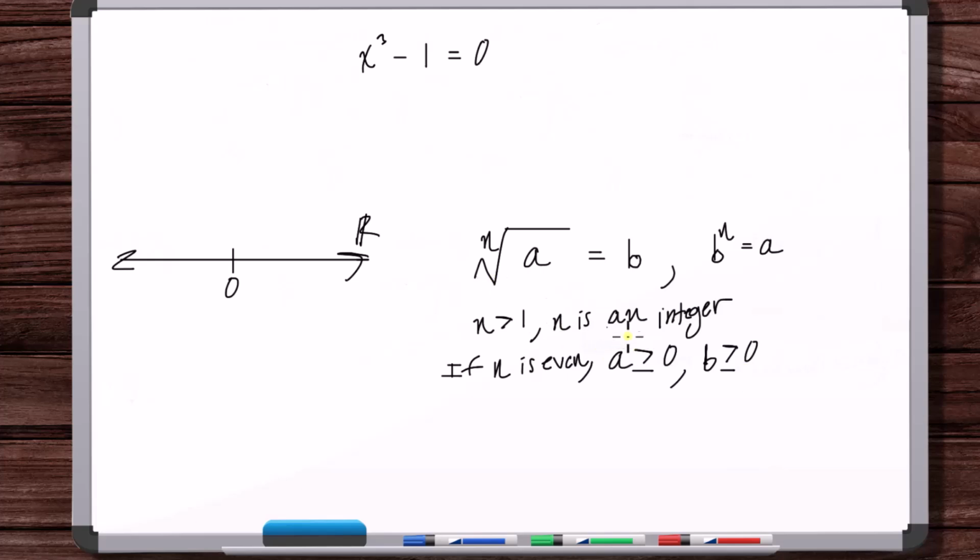Because, okay, we specified that you can't have a negative number as the radicand. That's fine. All right, so let's say you have a positive number like 4 with an even root. Well, there's a problem there because there are two numbers that when you take them to, let's say n was 2, the second power, you get positive 4. So to make this a function, we have to specify we're going to return the positive root. Okay, and that's it.